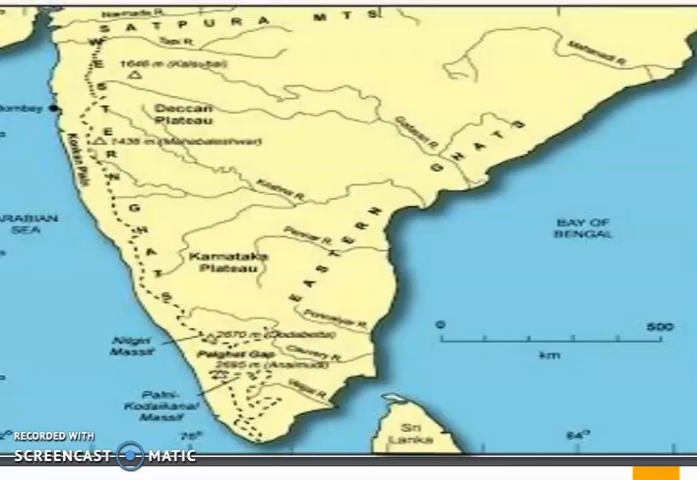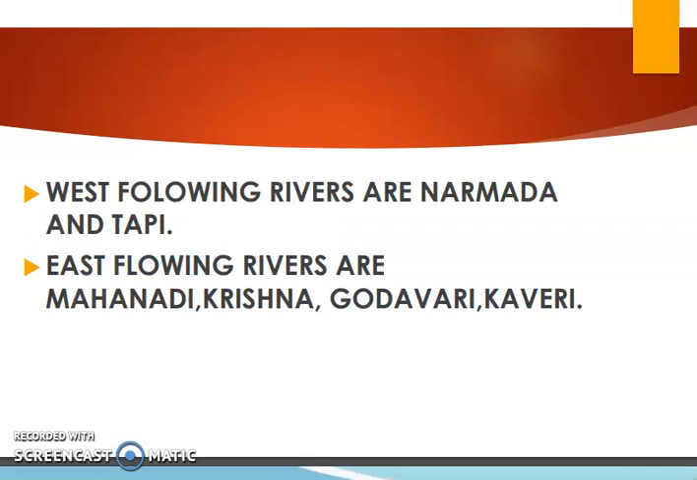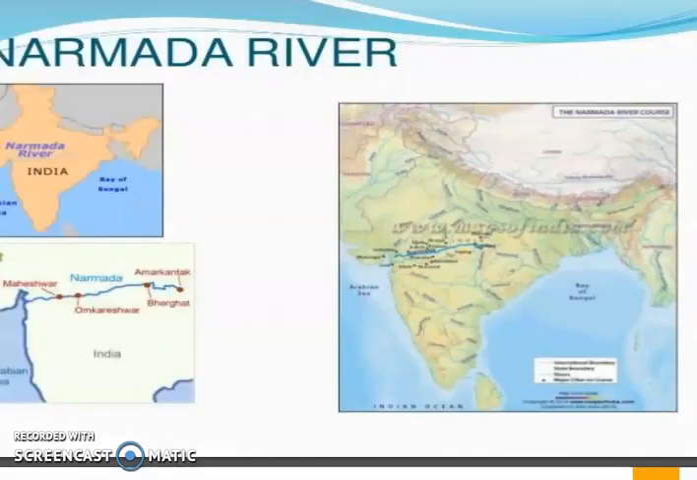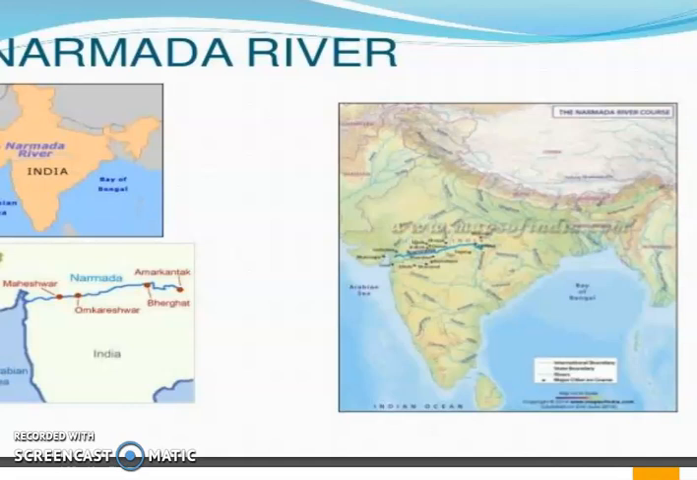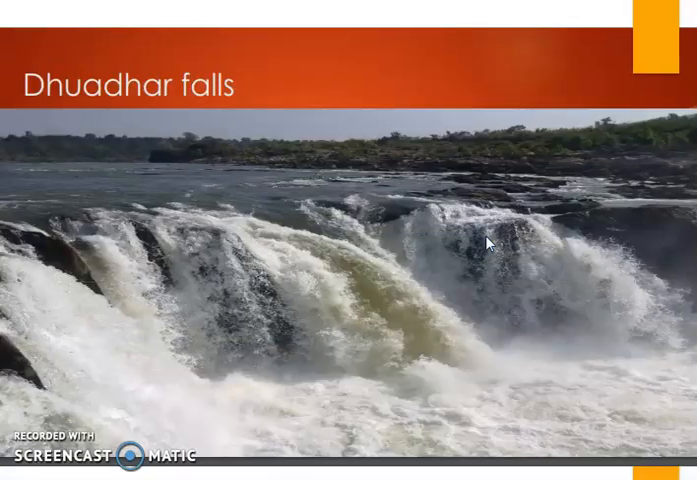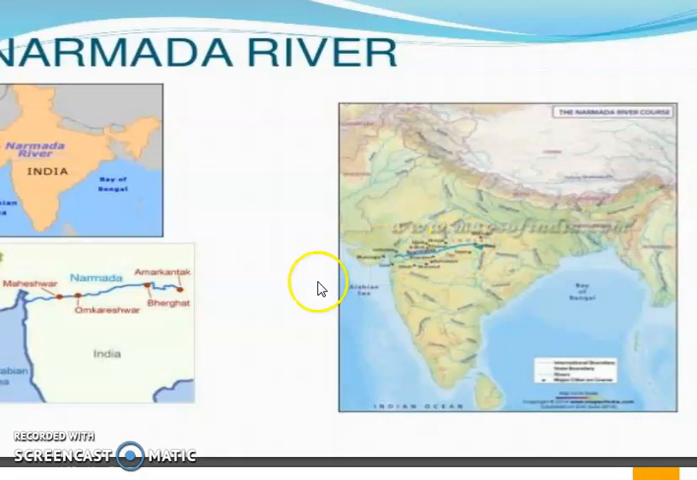Today we will discuss the important rivers, that is the Narmada and Tapi rivers. These two rivers are the west flowing rivers of India. Now in the case of the Narmada river, as you can see in this map, this is the place of the Narmada river, almost in the middle of India it is flowing. The Narmada river rises from a place that is the Amarkantak hills in Madhya Pradesh. So the Narmada river starts from the Amarkantak hill in Madhya Pradesh.